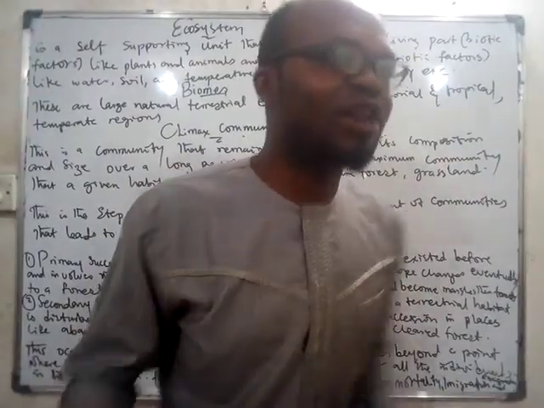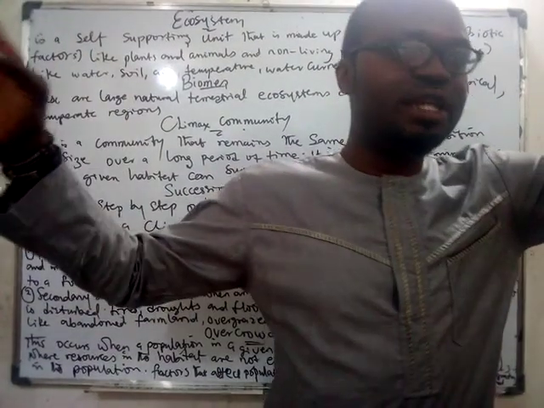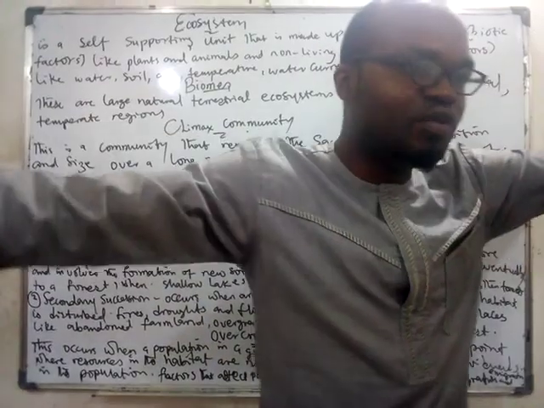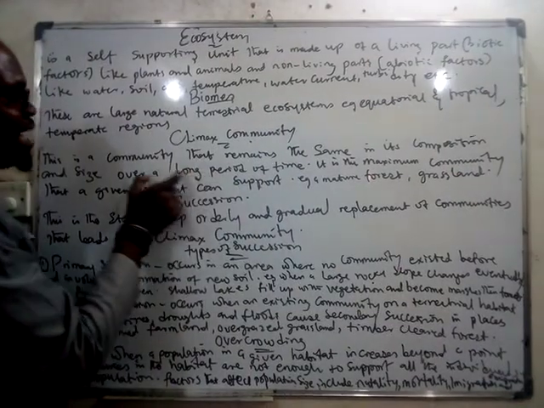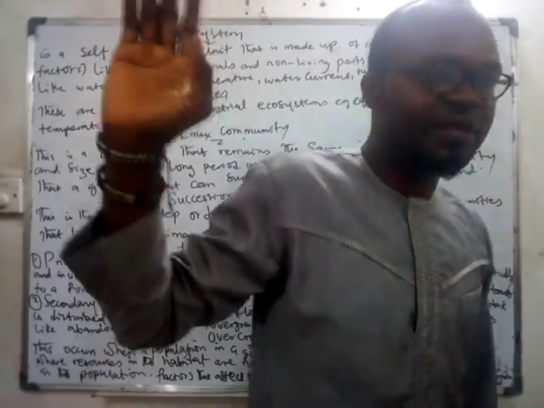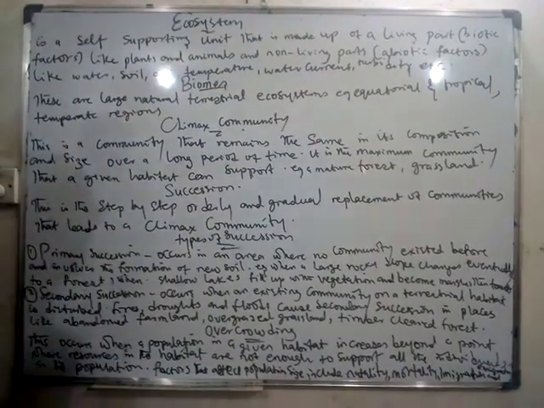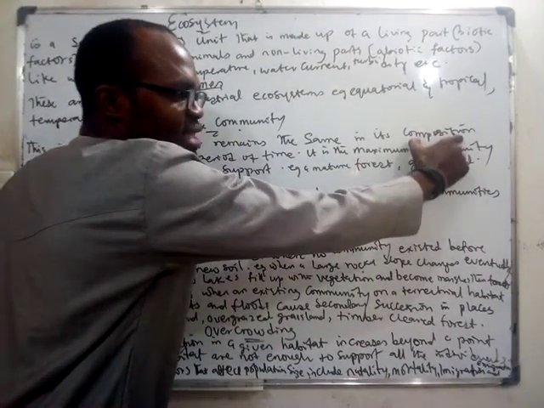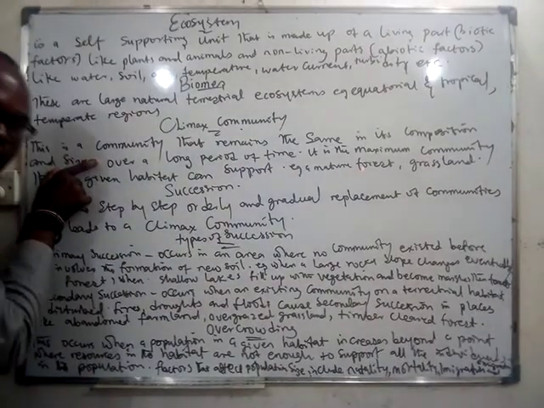Now, if you have a community that was made up of human beings, and all of a sudden there is an earthquake there, will human beings stay where there is an earthquake? No. They will go. Another community or another population will replace them. So that community will not be made up of the same kind again. It might have other animals, wildlife, is it not? Human beings will do what? Move out. So we say that a community that remains the same in what? Composition. Composition means the type of population that is in that community. And size, that's numbers, isn't it?